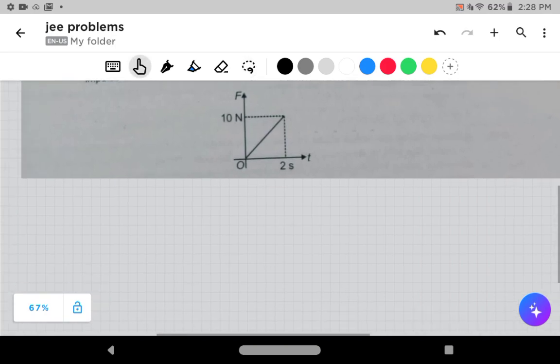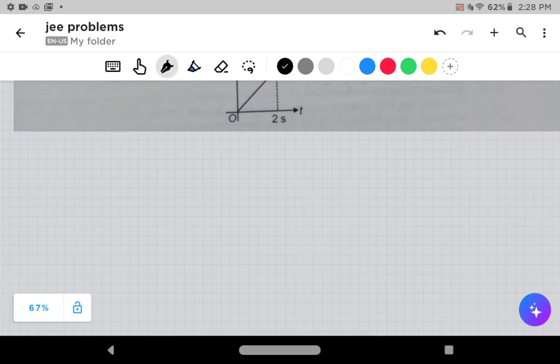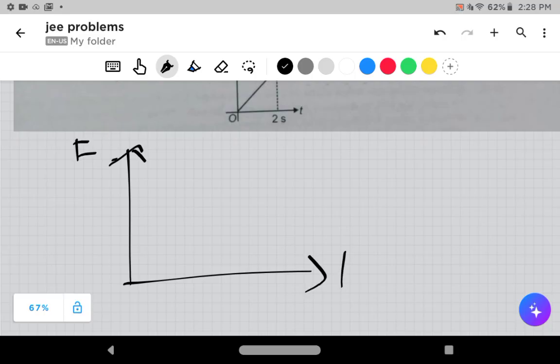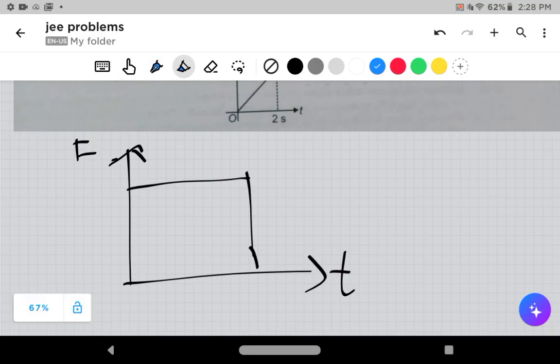If you are aware of the things, see, if this is a graph between force and time, then what is the area under the graph? What does this area under the graph indicate?